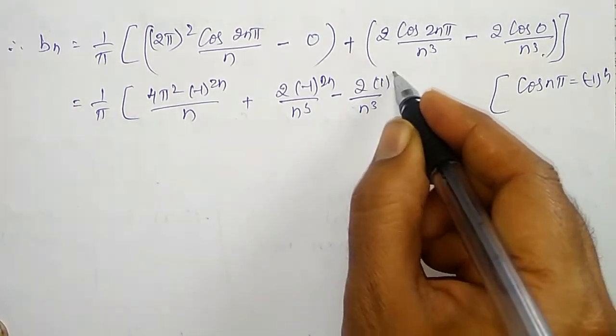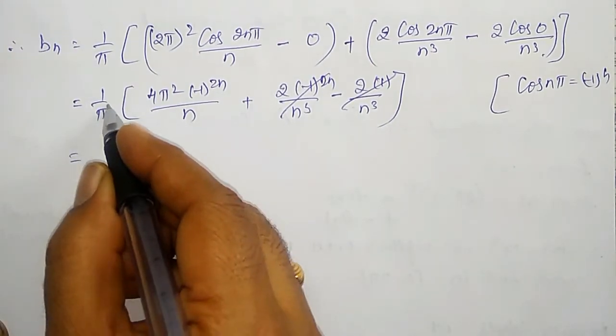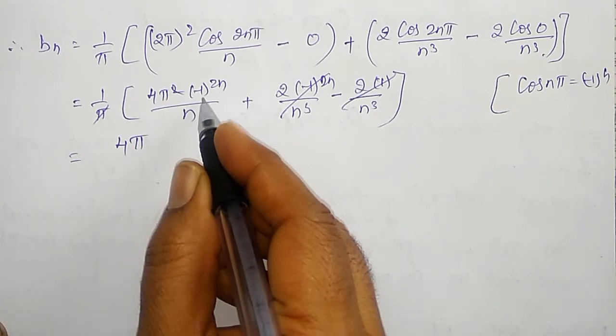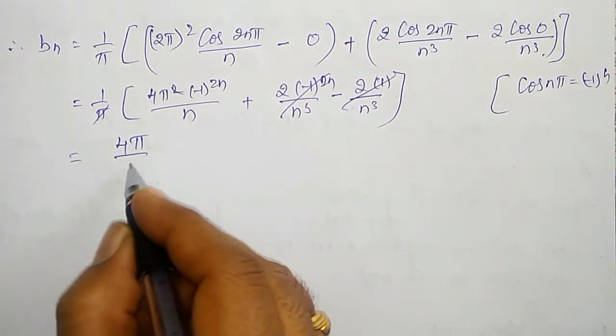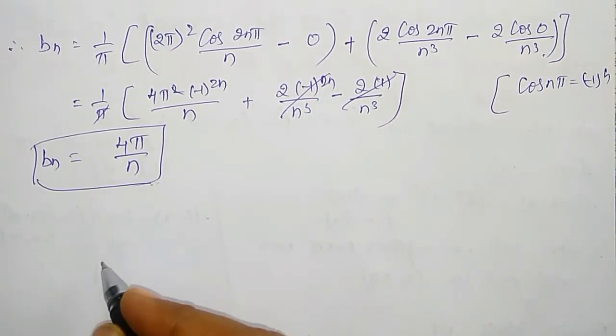Therefore these two cancel again. This will become 1 of the pi will cancel, 4 into pi, and minus 1 raised to 2n is plus 1, divided by n. 4 pi by n is my bn value.